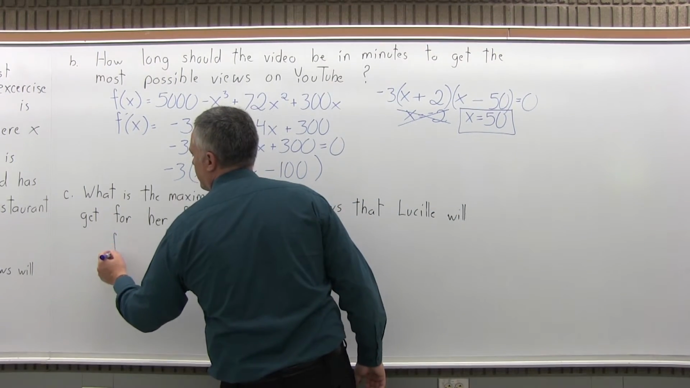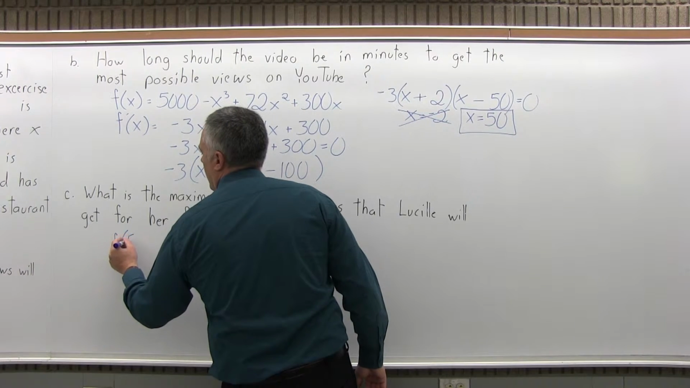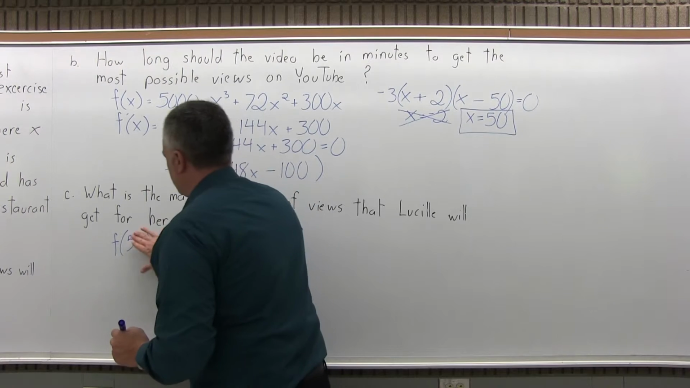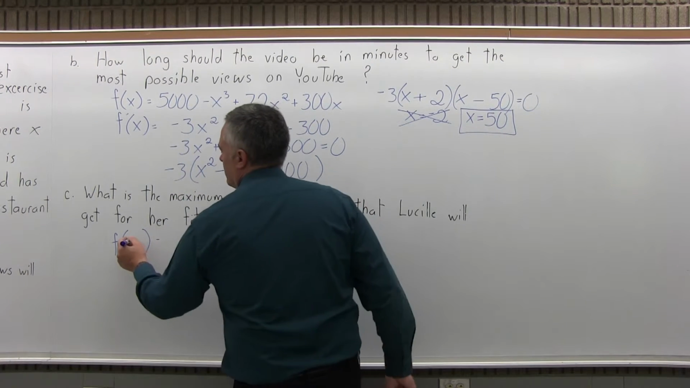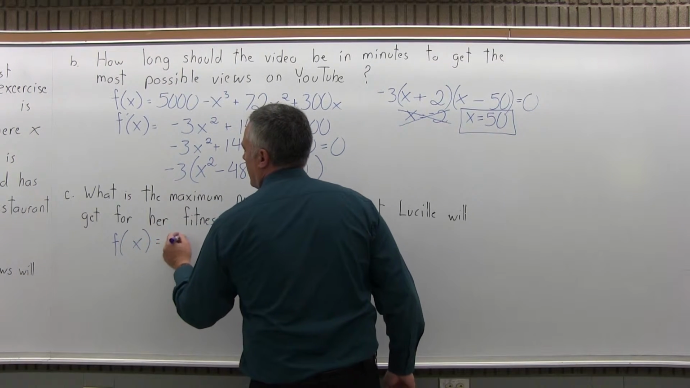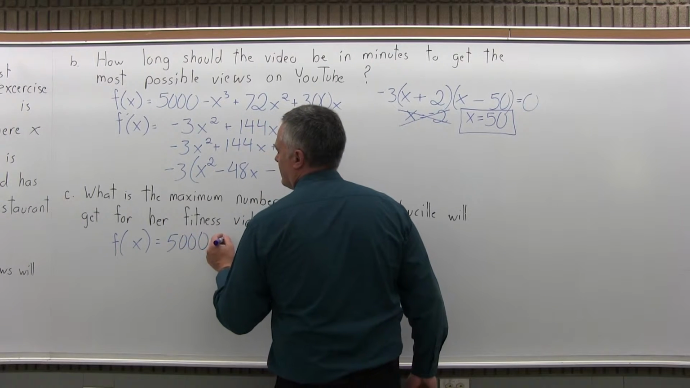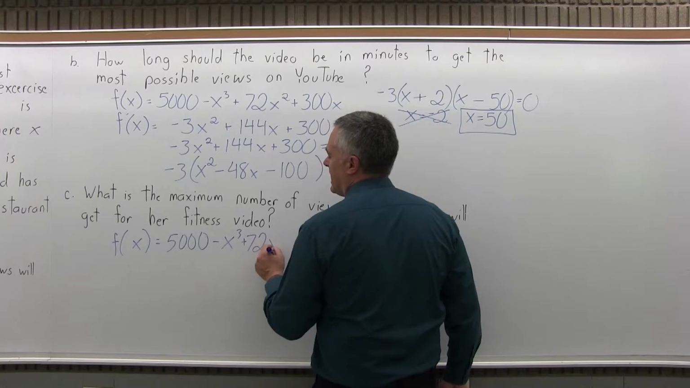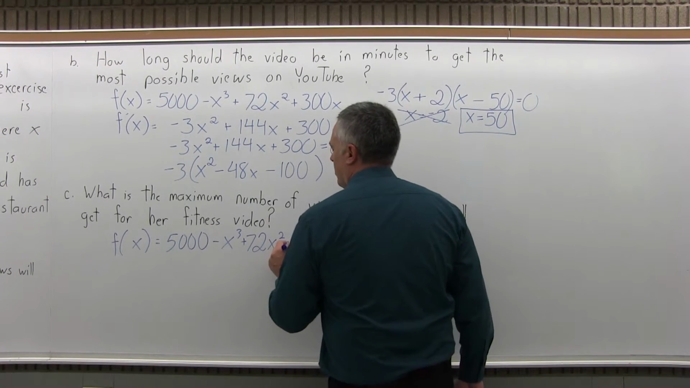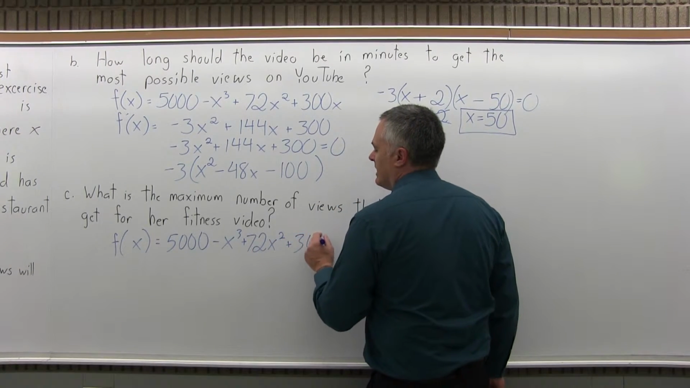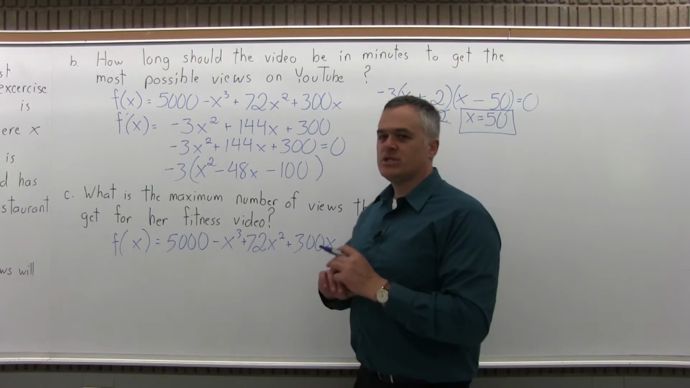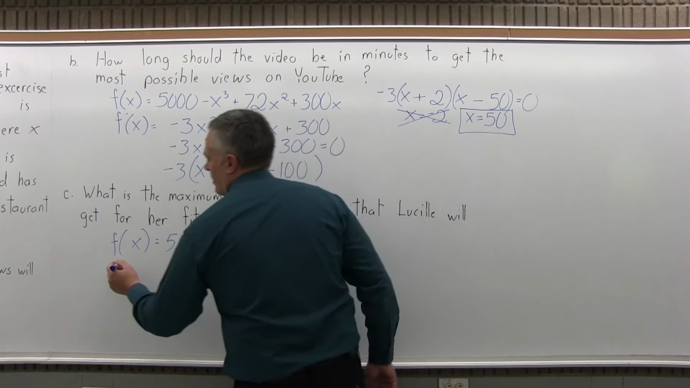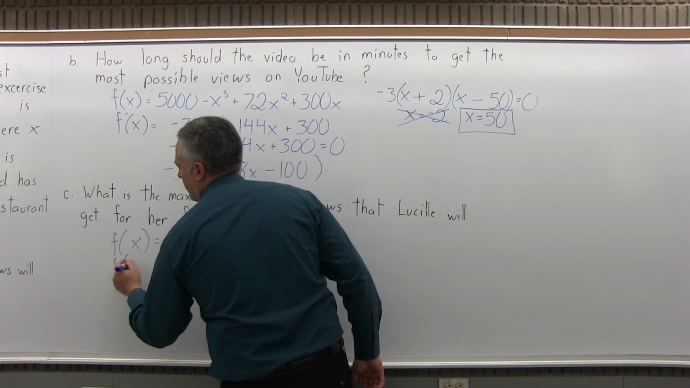So f of 50, well, let's write out f of x from the beginning. Just f of x equals 5,000 minus x cubed plus 72x squared plus 300x. So that function is just given in the question. We didn't have to figure it out. We had that. Now what I want to do is put in a 50 wherever I have an x.